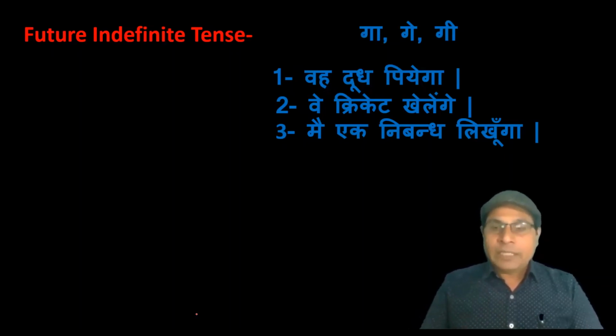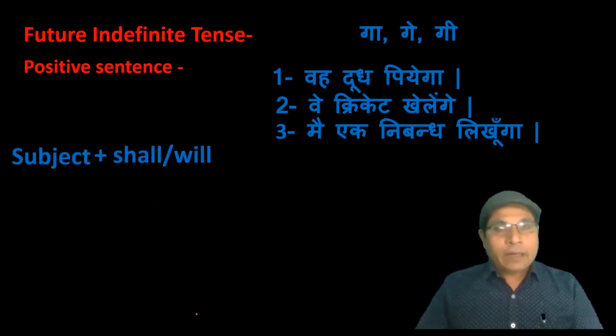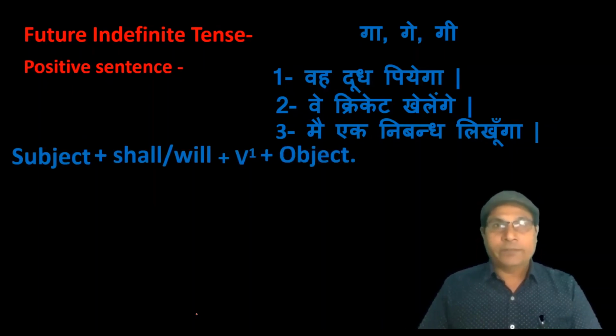As you know that these are positive sentences, so first of all we have to learn how to translate positive sentences in future indefinite tense. We make future indefinite tense with subject and shall or will as a helping verb, then the first form of the verb, and at last you have to write the object. Let us see the first sentence, वह दूध पिएगा. Translate the sentence. First of all, you have to write the subject he. Then you have to write the helping verb.